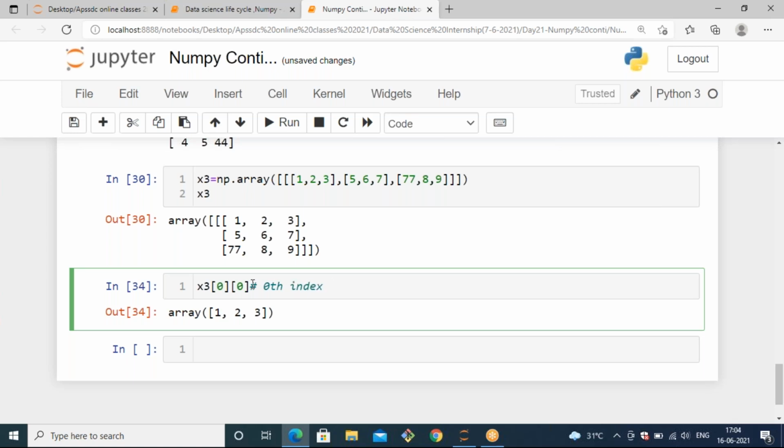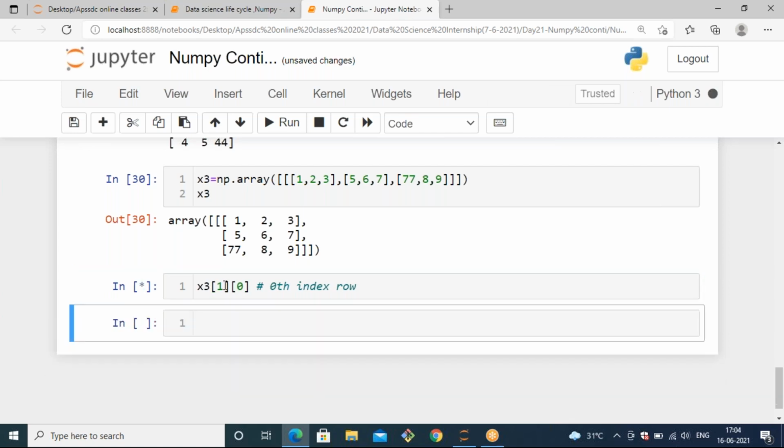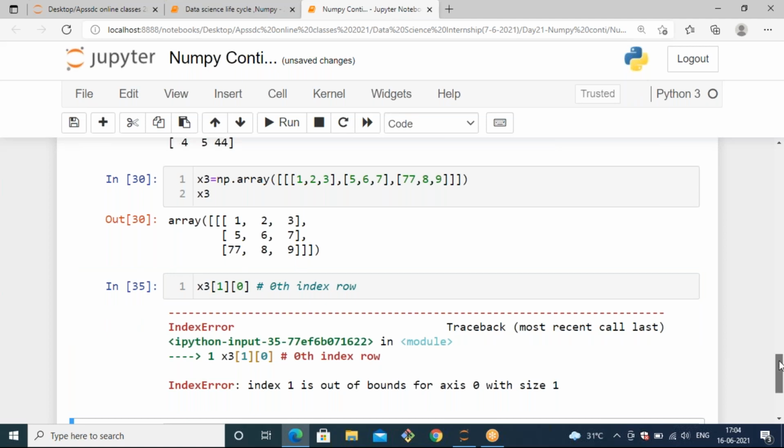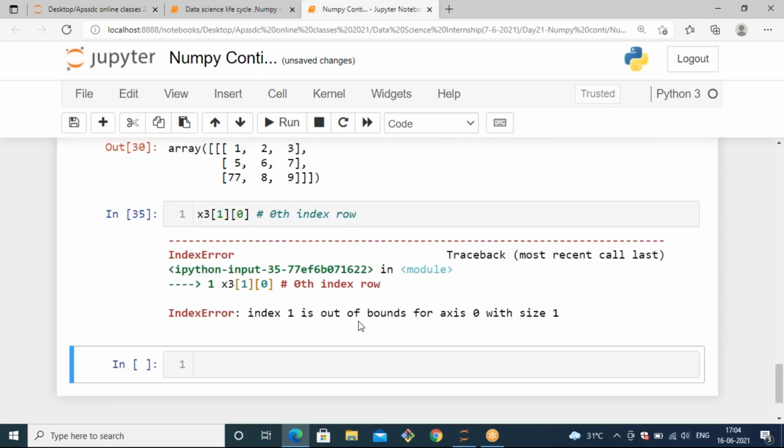So if you want to get the 0th index array out of the three-dimension array, the default index should be 0. If you change this index to 1, you will get an error. What is this error? You can observe it here: the index 1 is out of bounds for axis 0 with size 1.